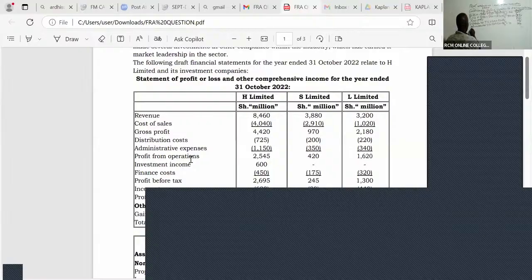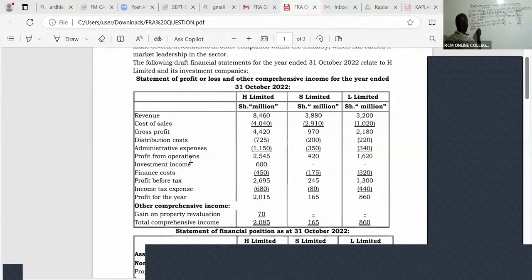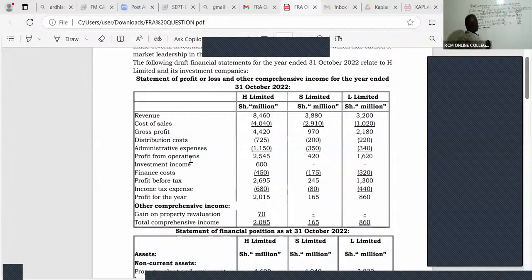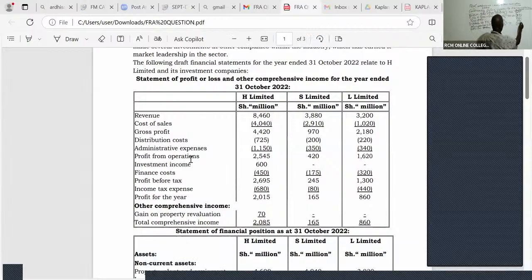Ladies and gentlemen, after that, I can see they need me to give them profit from operations. So profit from operations, what do I have? I will take this 6460 minus 1035 minus 1690, which will end up giving me 3735. That's profit from operations.